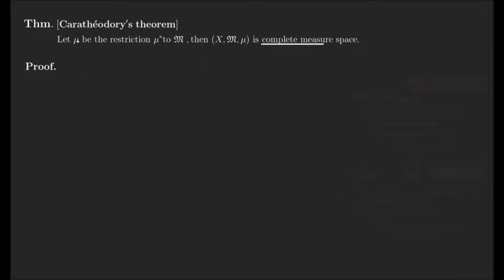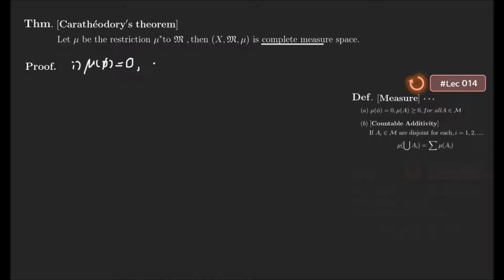The remaining thing is that mu is a measure, but we can check the first measure conditions are satisfied, because mu is the restriction of the outer measure. So the remaining thing is just to satisfy countable additivity.